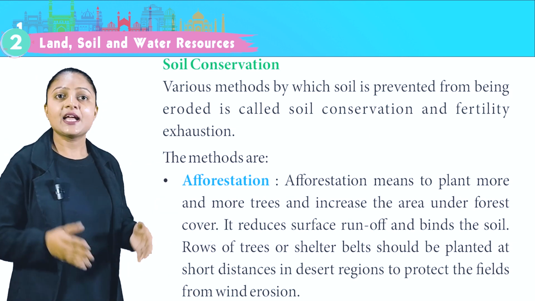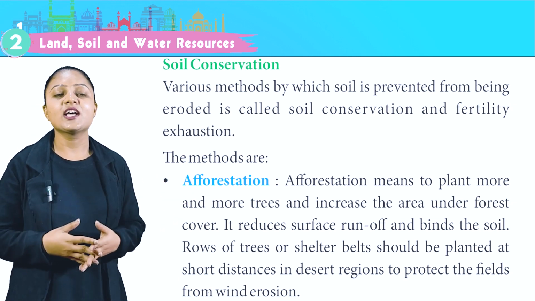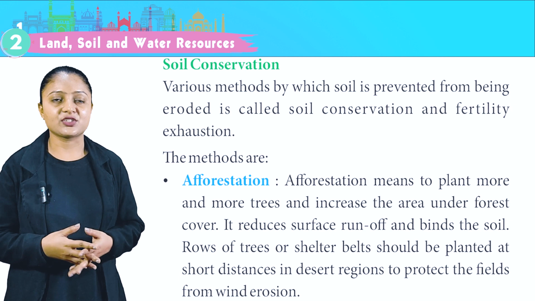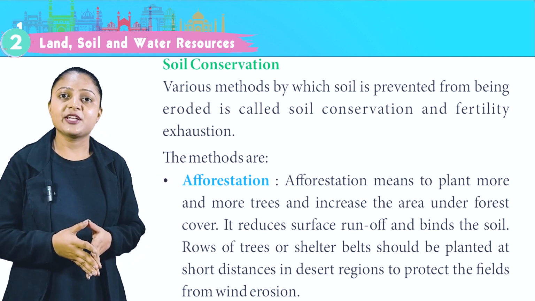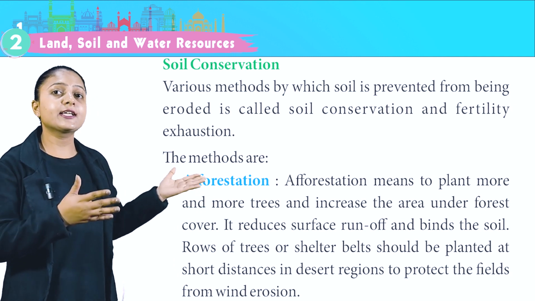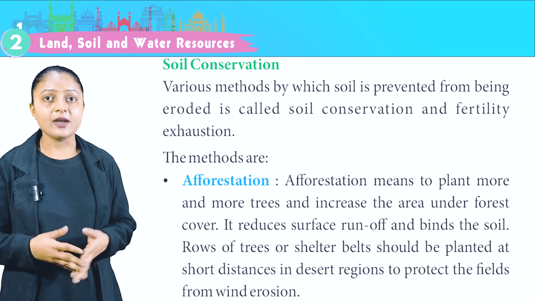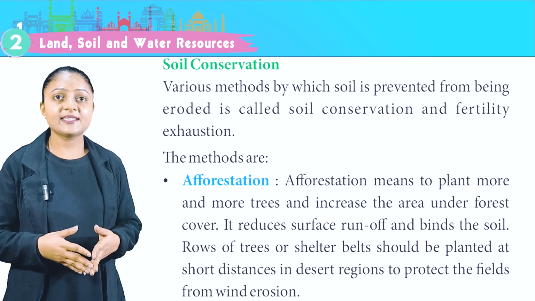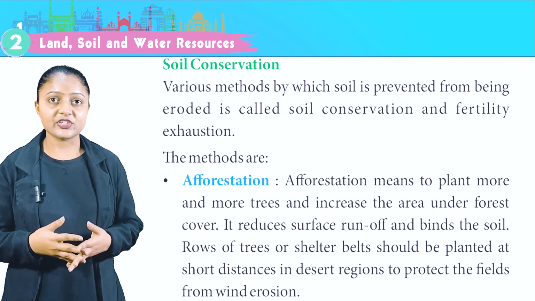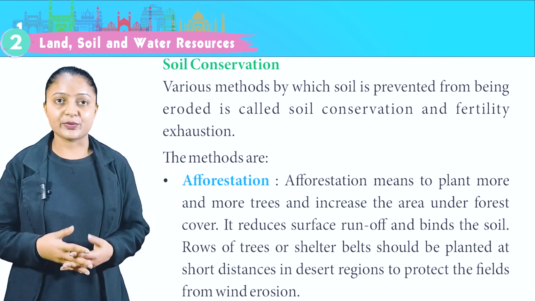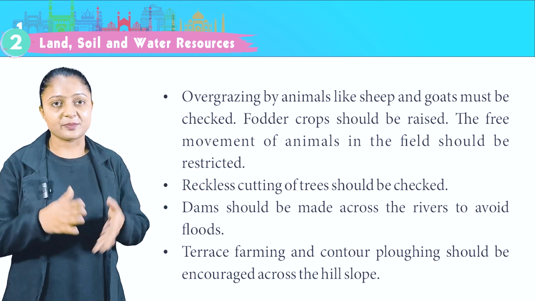Soil conservation. The various methods by which soil is prevented from being eroded are called soil conservation. The methods are afforestation. Afforestation means to plant more and more trees and increase the area under forest cover. It reduces surface runoff and binds the soil. Rows of trees or shelter belts should be planted at short distances in desert regions to protect the fields from wind erosion.